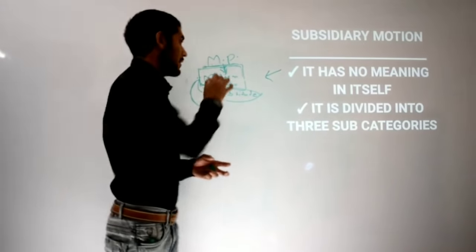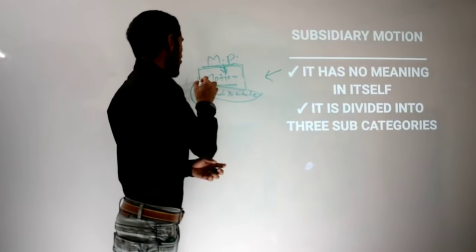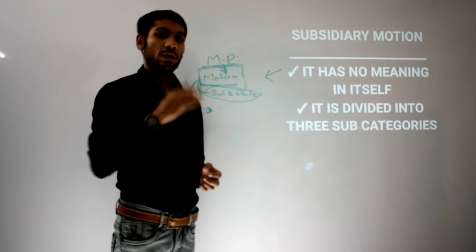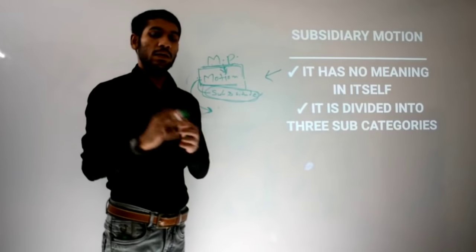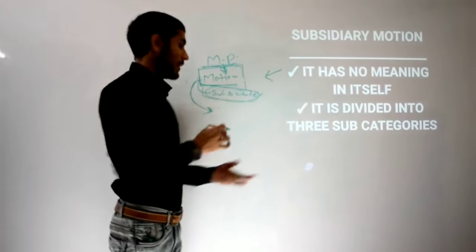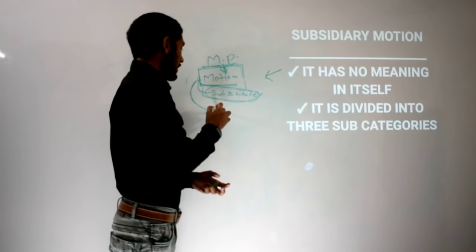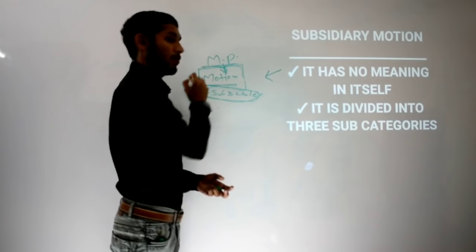Okay, so later on, if this MP feels that some of the provisions may be removed or some provisions may be included, then there is no need for substitute motions. If there are certain parts to be changed only, then they will bring a subsidiary motion. This MP will bring a subsidiary motion. It is not an independent motion. It will just change some of the provisions of the original motion.